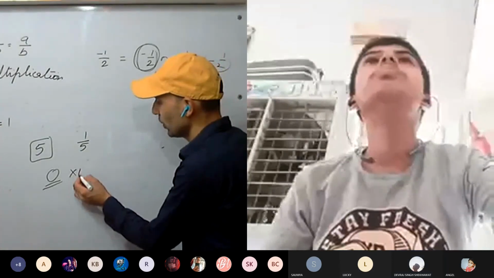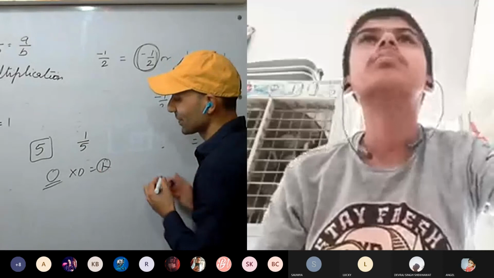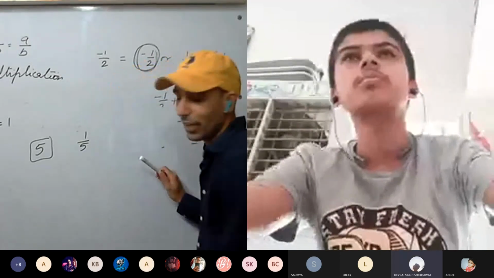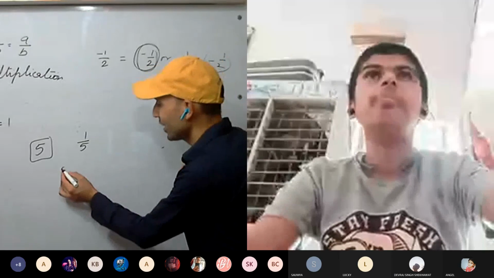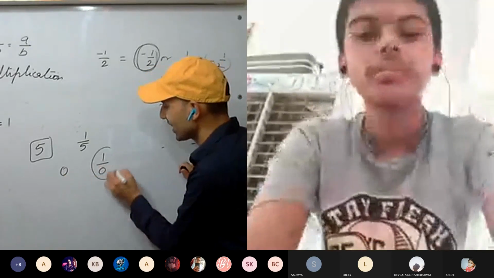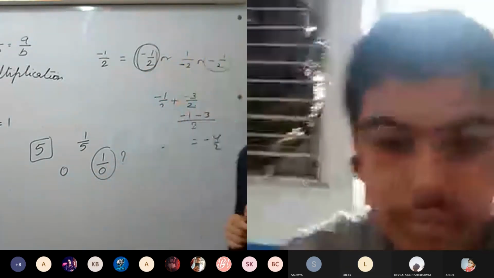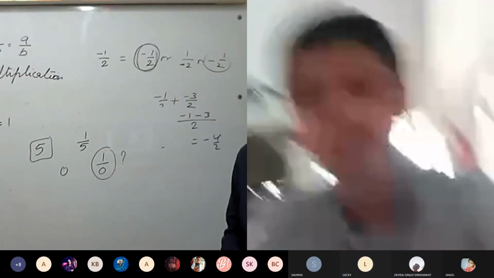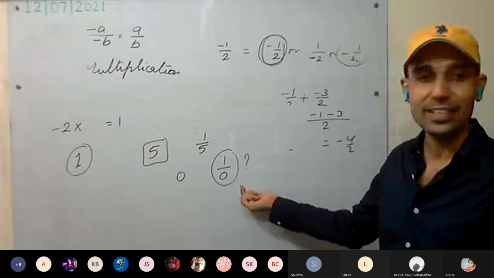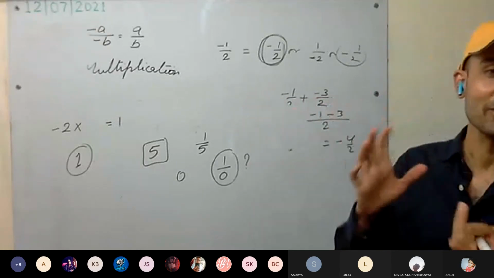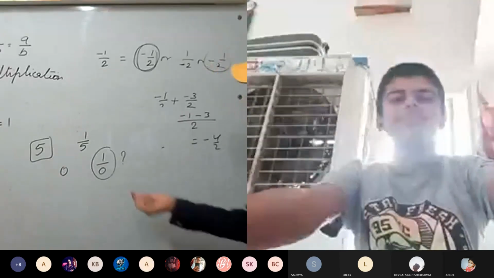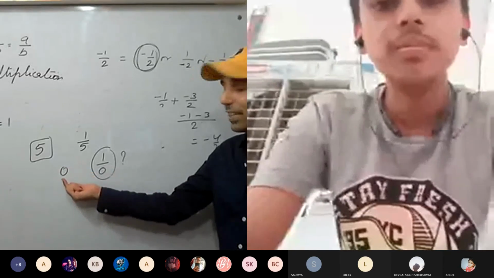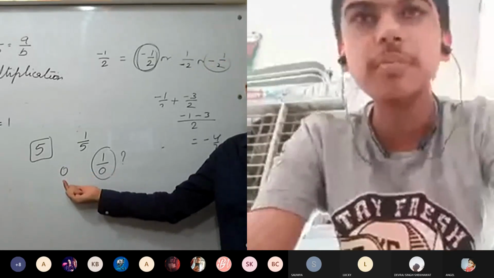Sir, 0 into 0, is it 1? No. Okay, if I write 0 and take its reciprocal, 1 by 0. What is this? It is not a rational number. It's undefined. We cannot divide any number by 0. So does it have a multiplicative inverse?